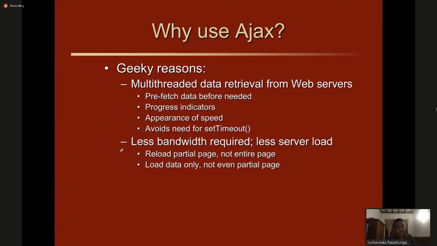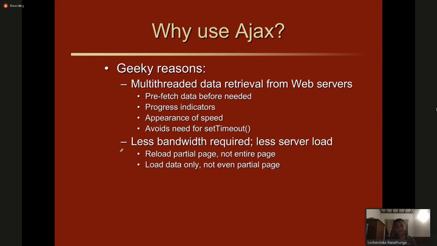Now, the beauty of this Ajax is that only if the communication happened successfully do you come to the front end. If the communication has not happened properly, you are not going to show anything, and that is null and void. You are not going to do anything.